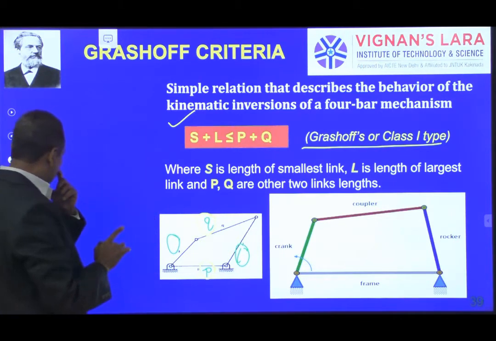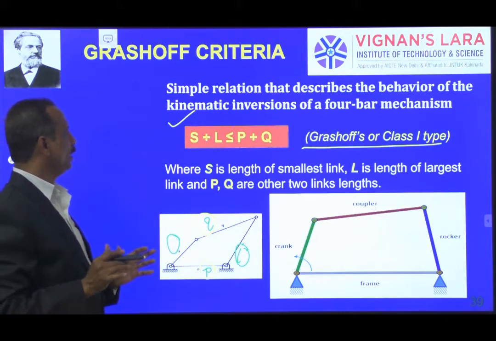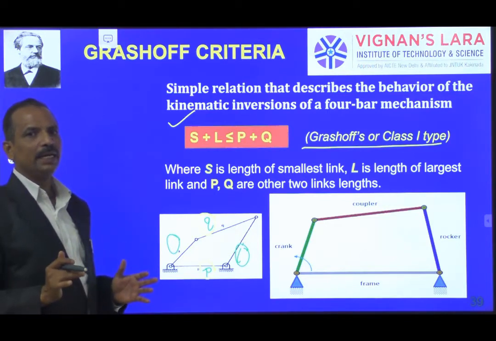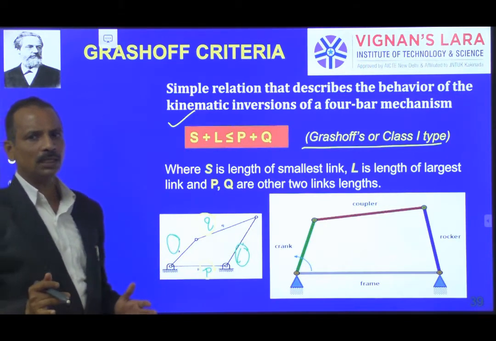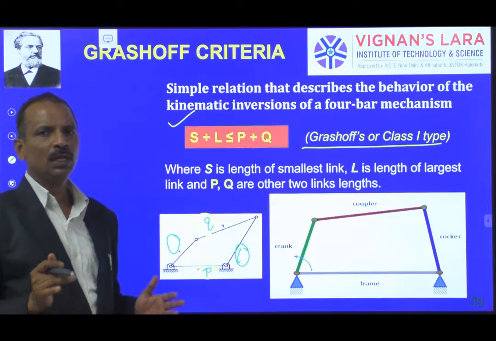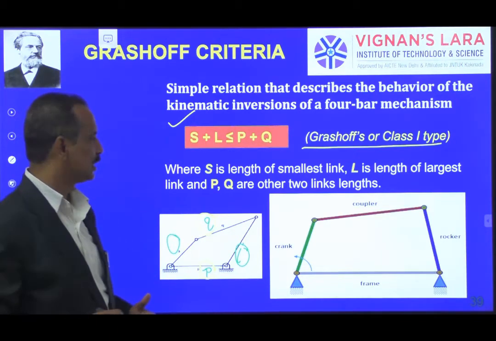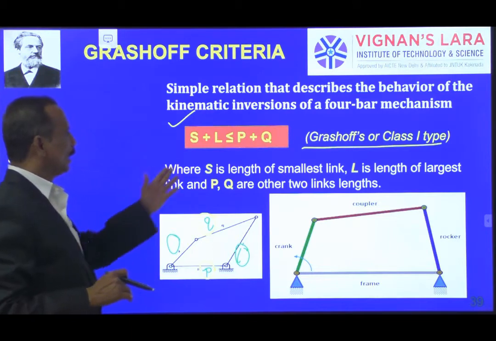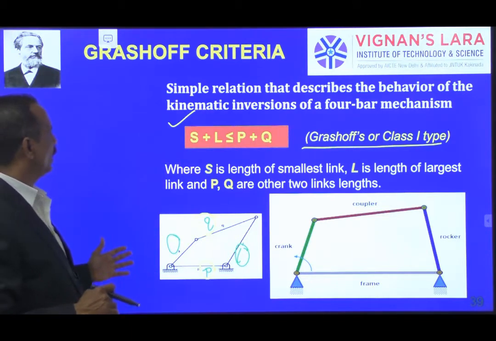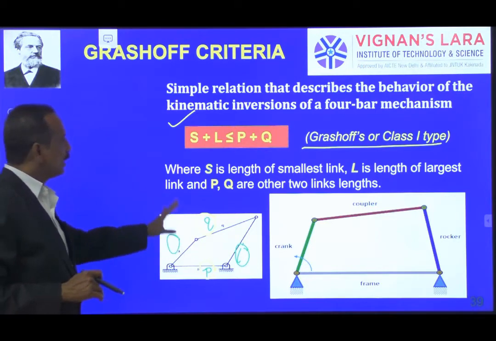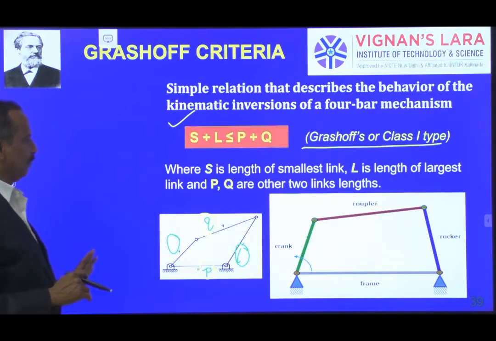Okay, this is the first one. What we are saying is, based upon the lengths of the links, if the sum of the shortest and largest links in the mechanism is less than or equal to the sum of the two other links, then it is called a Grashof or class 1 type mechanism. Okay, this is the basic Grashof criteria.